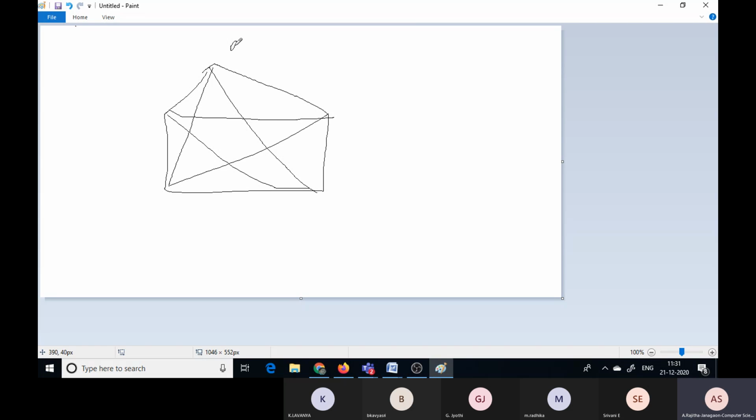Now this is A, this is B, this is C, this is D and this is E. 5 vertices are there. Now how many edges are there? 1, 2, 3, 4, 5, now 6, 7, 8 and 9, next 10. Total 10 edges are there.